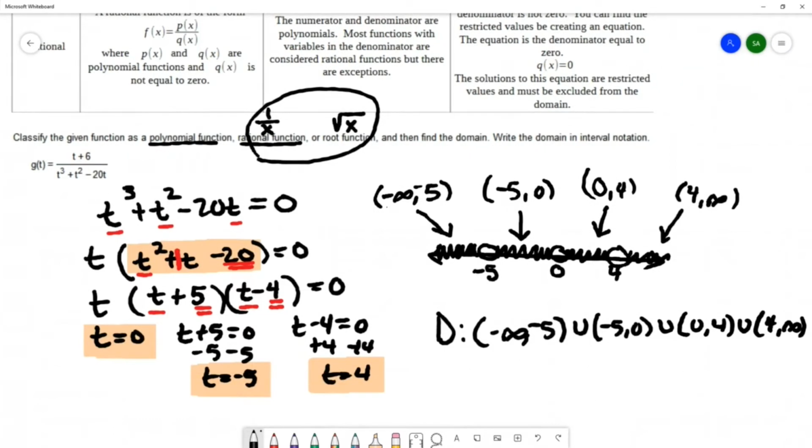Notice I put parentheses on all of those numbers. They are not included in the domain. Parentheses means the number is not included.